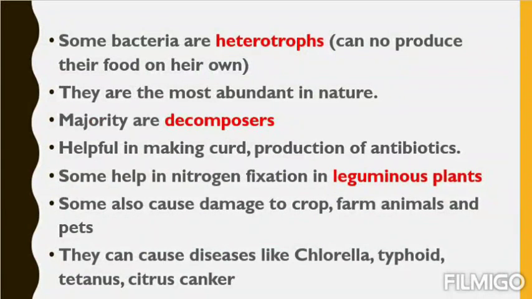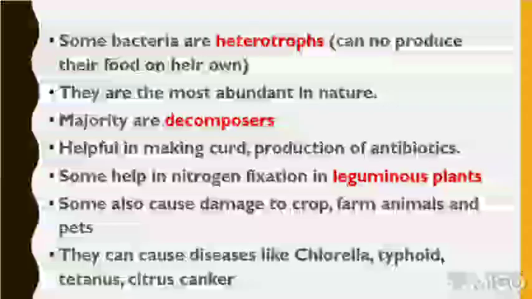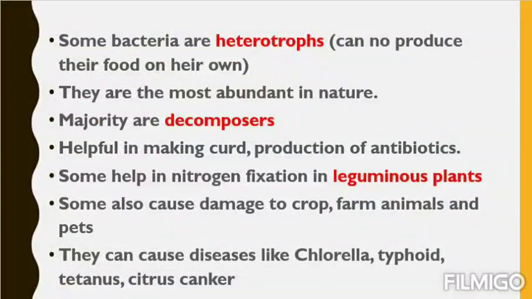Now it's your duty to check the examples for curd making bacteria, antibiotic producing bacteria, disease causing bacteria, and those that can fix nitrogen but are heterotrophs. So it is your duty. You have to make a list and Google all these things. At least four names you have to Google. Who can make curd from milk? Who can produce antibiotics? Who can fix nitrogen in the leguminous plant root? And who can cause typhoid? These four things you have to Google.